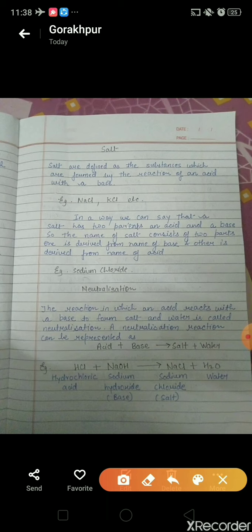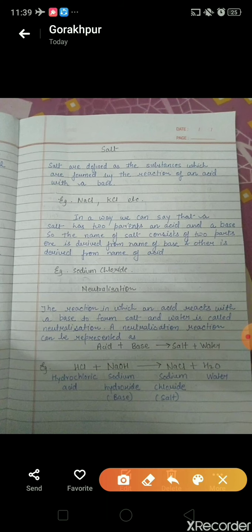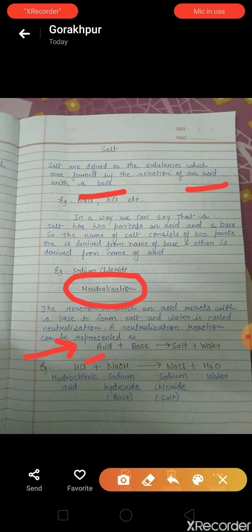Now, to understand this clearly, we should study neutralization. The reaction in which an acid reacts with a base to form salt and water is called neutralization. So, we can understand what salt is: a reaction of an acid with a base. And what is a reaction of an acid with a base? It is neutralization. You can see it with this example: an acid reacts with a base and gives salt and water.